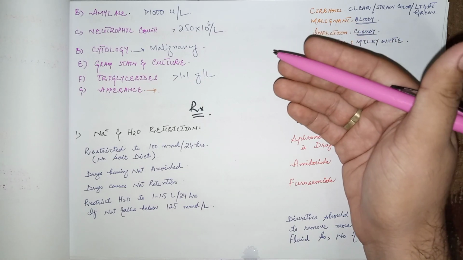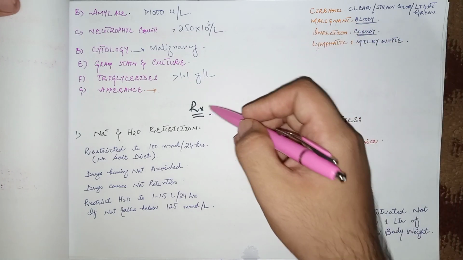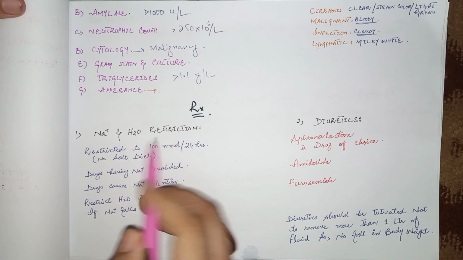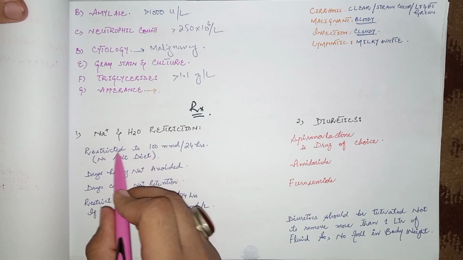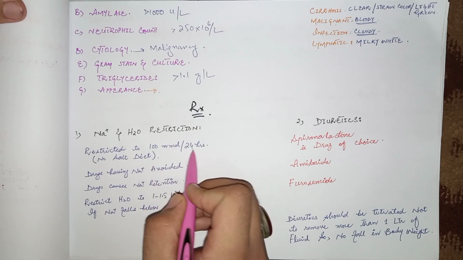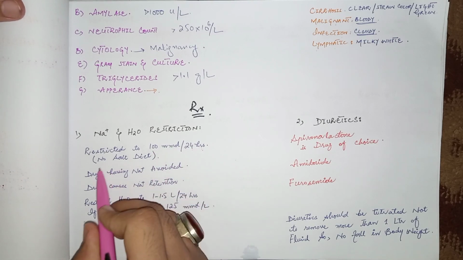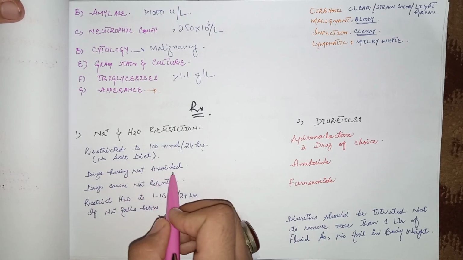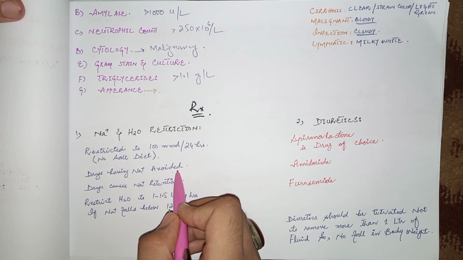In case of transudative ascites, the management is: first, restrict the sodium and water intake. Sodium is restricted to 100 millimoles per 24 hours, means one day. No salt should be added to the diet, and the drugs containing sodium should be avoided, like sodium valproate, phenytoin, penicillin, cephalosporins, and some other antibiotics as well.